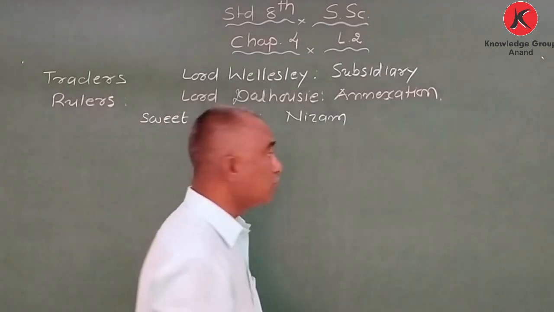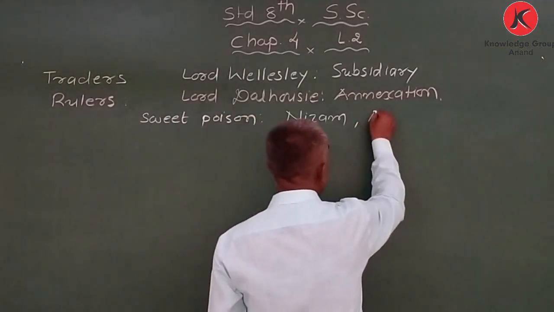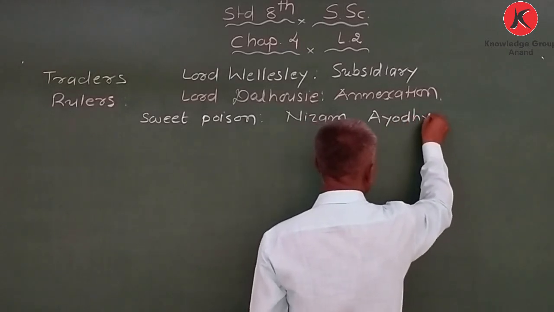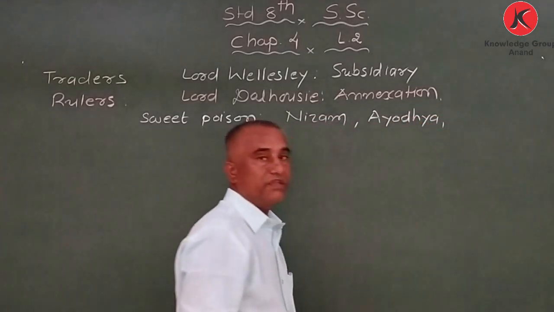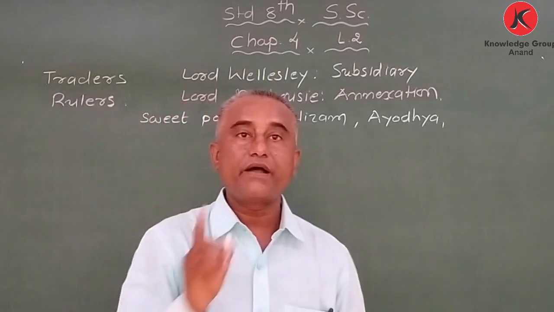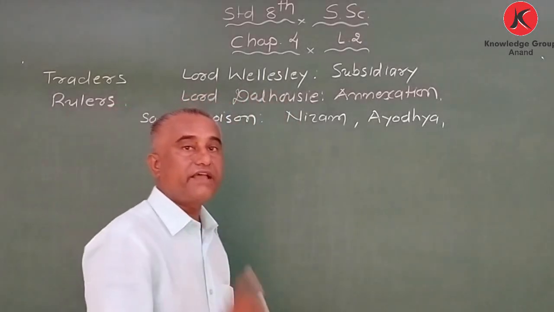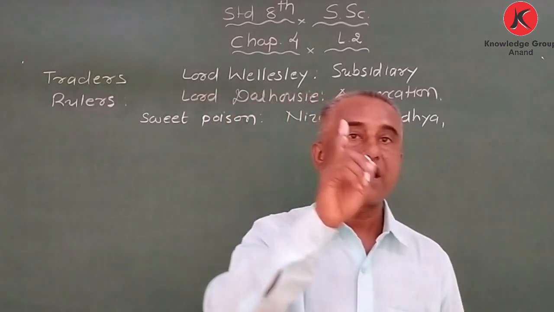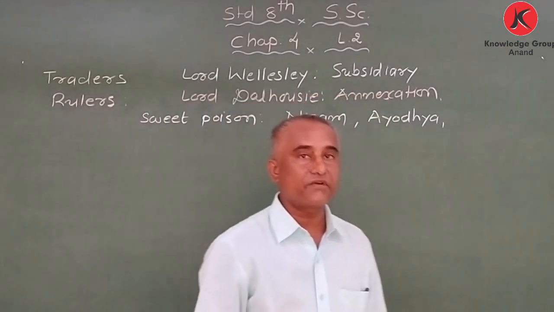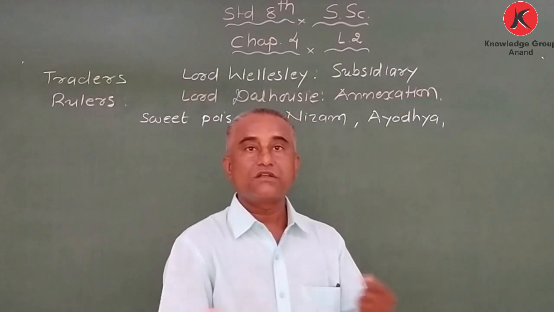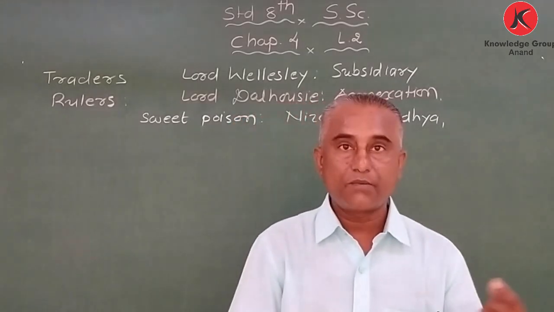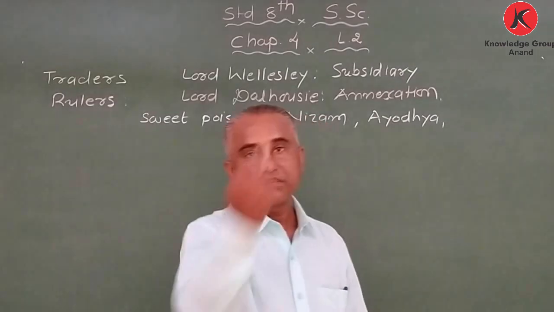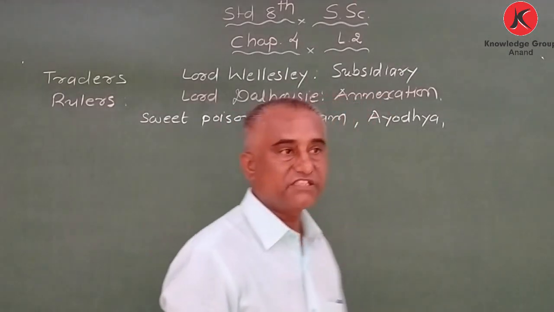Even Mysore and Ayodhya, and Mysore also became the victim of that. My dear students, after the death of Nana Fadnavis, the Maratha chieftains fought among themselves, and later on they also became the victim of the subsidiary alliance policy.